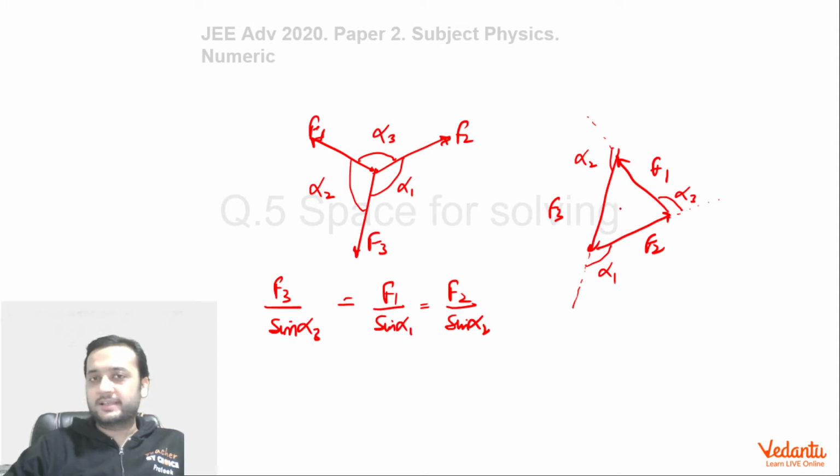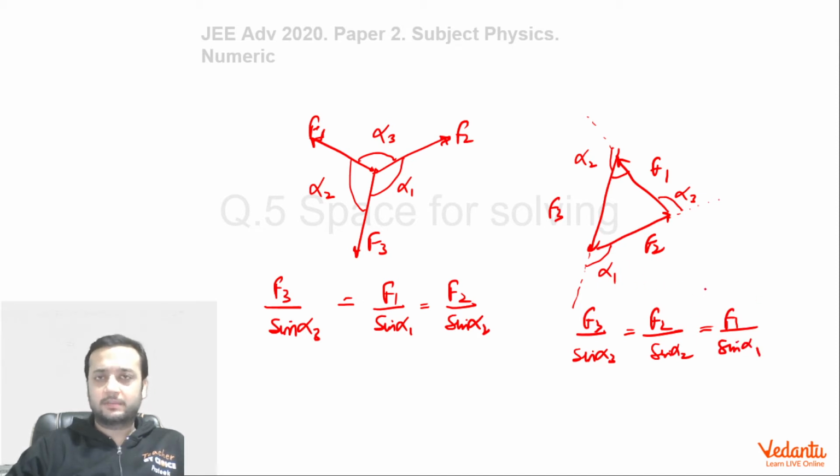Now it is very easy to see by the sine rule that this length, F3, divided by the sine of this angle, which is 180 minus alpha 3, so F3 upon sine of 180 minus alpha 3, which anyway is sine alpha 3 only, is equal to F2 upon sine of 180 minus alpha 2, which is sine of alpha 2, which is equal to F1 upon sine of alpha 1. So as you can see, Lami's theorem is nothing but the sine rule only. JEE had given an idea to use this theorem, which we will use.